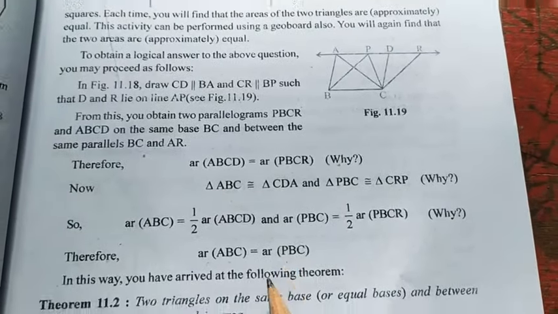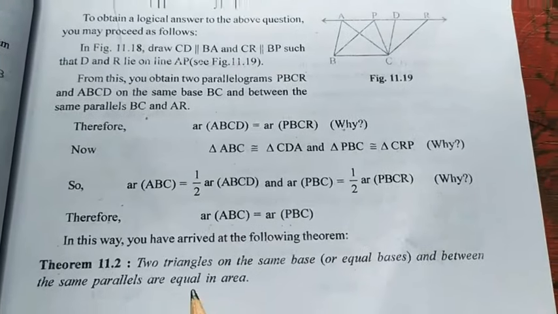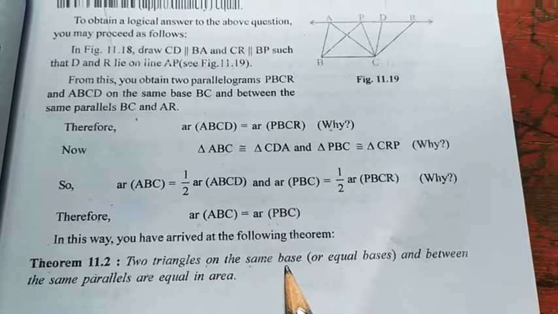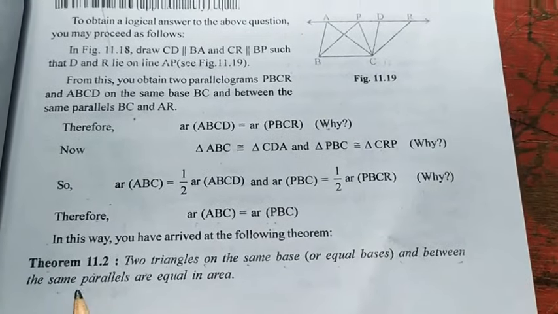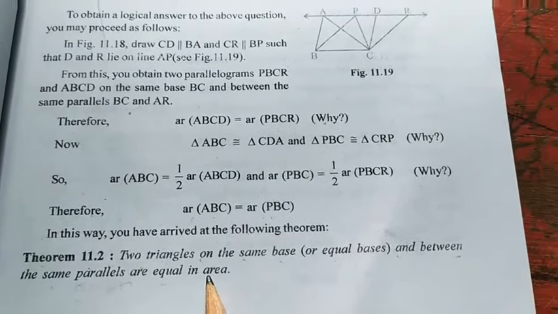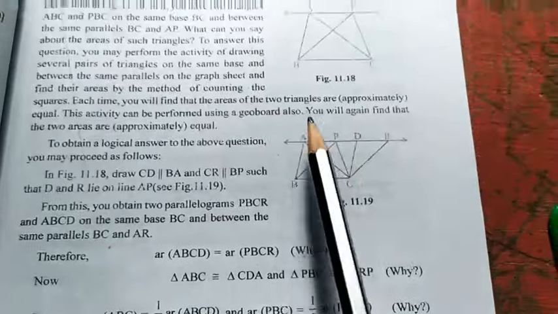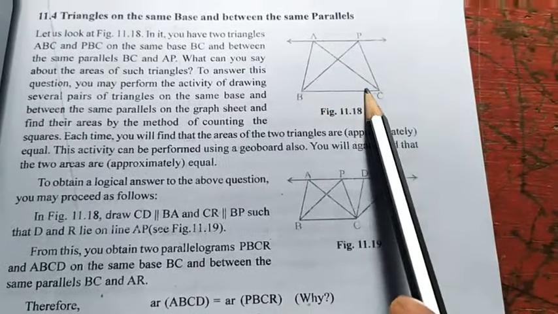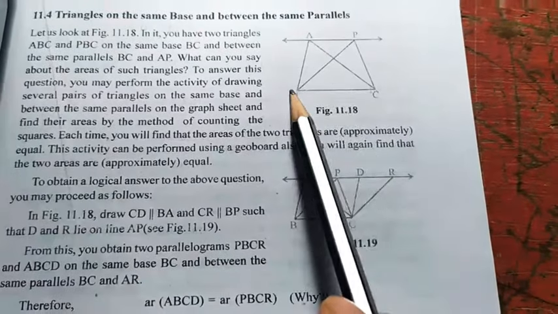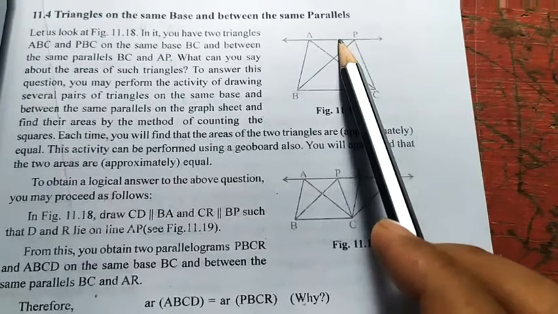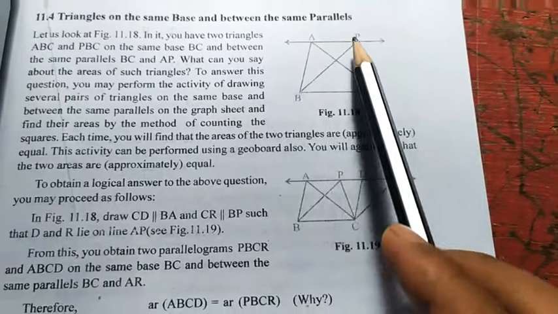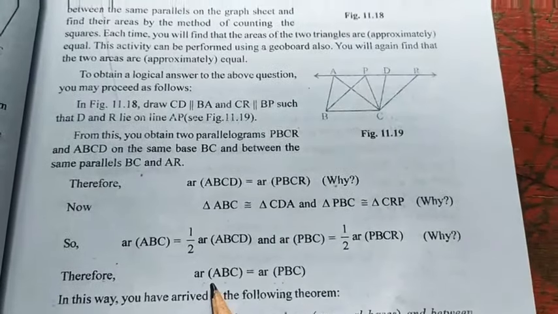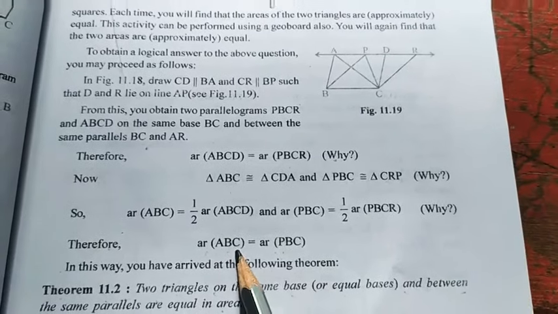On this basis they give the statement, that is theorem number 11.2: two triangles on the same base and between the same parallels are equal in area. Again, see, triangle ABC is on BC, PBC is also on BC, and they lie between two parallel lines, AP parallel to BC. That's why their areas will be equal,